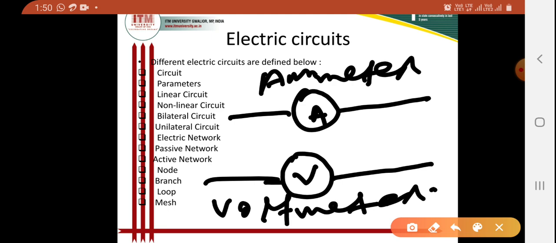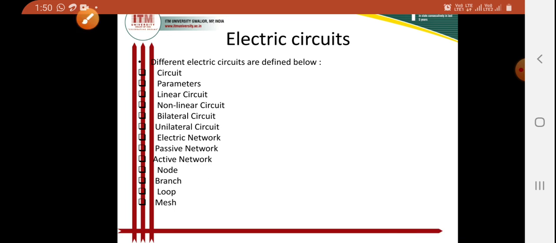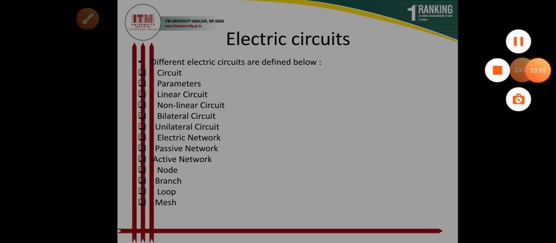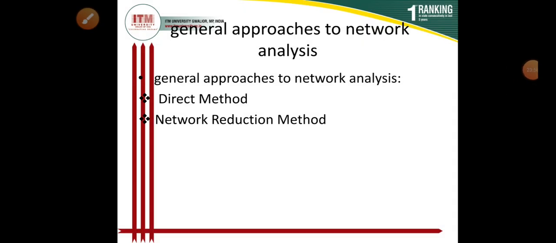So these are the standard symbols I have discussed now. Now coming to the main topic for our discussion. Now we can talk about various network theorems. Normally various network theorems are used, which help for solving complicated networks.